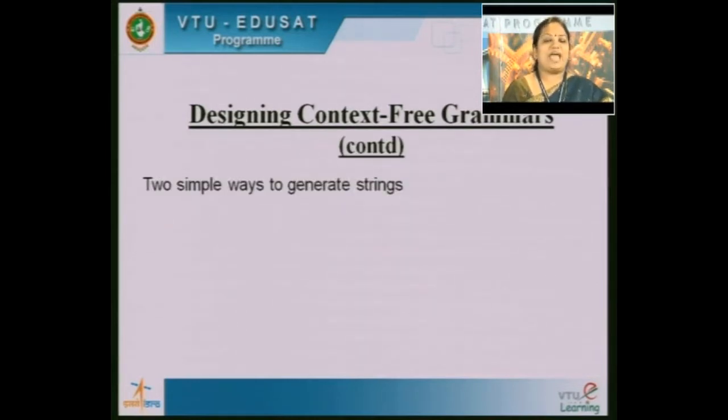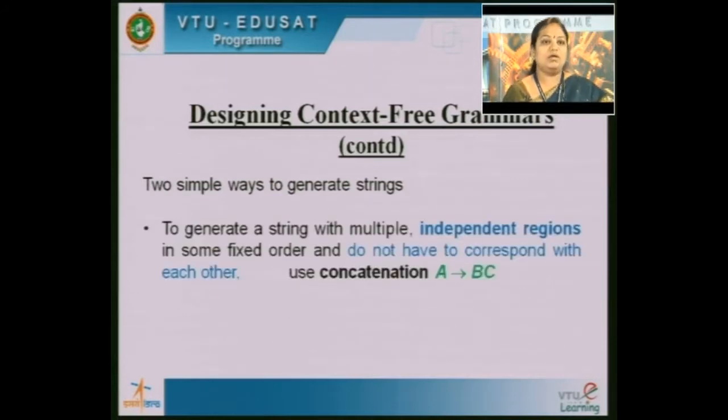Two simple ways we have to generate the strings. First one is to generate a string with multiple independent regions in some fixed order that do not have to correspond with each other. Then we go for concatenation, that is A tends to BC. Region B represents one region, region C represents one region. We write separate rules for B and C, then we concatenate them.